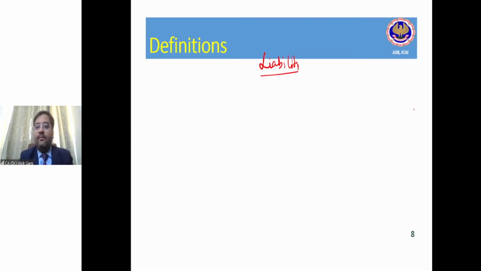Trade payable. Have you heard about trade payable? Creditors, trade payable, or we can say sundry creditor also. Accrued expenses. Have you heard about this word, accrued expenses?